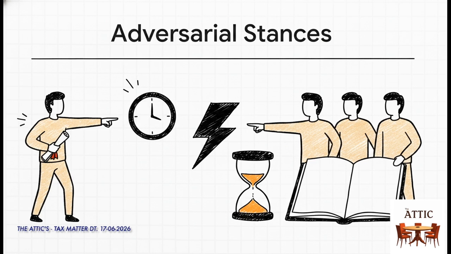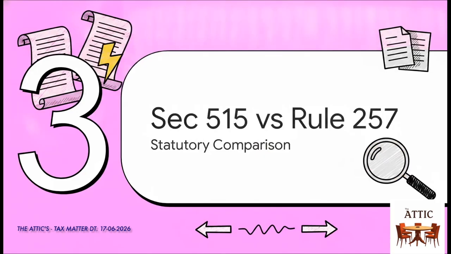But the respondents? They admit he's legally appearing for assessees right now. Their hard line is simply that getting your name officially typed into the formal register inherently requires you to complete that 1 year of practice under the rules. All right, Part 3. Let's actually put Section 515 and Rule 257 head-to-head and see this statutory clash for ourselves.